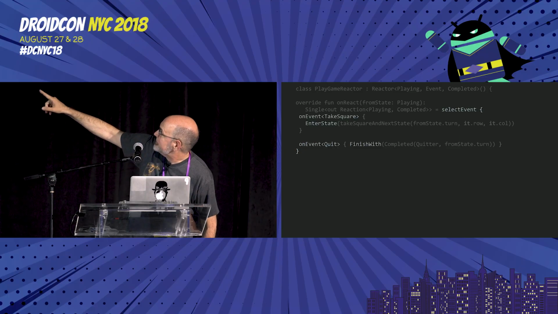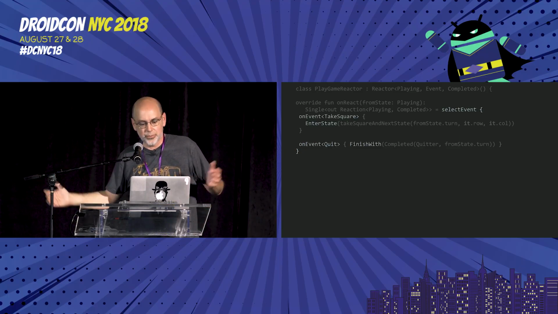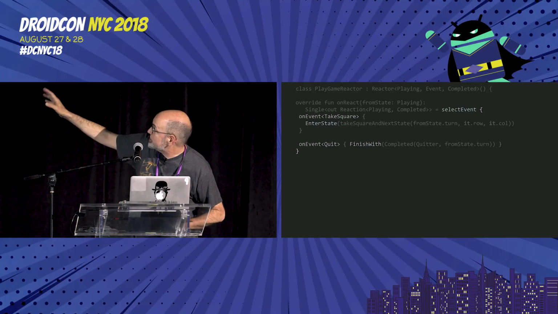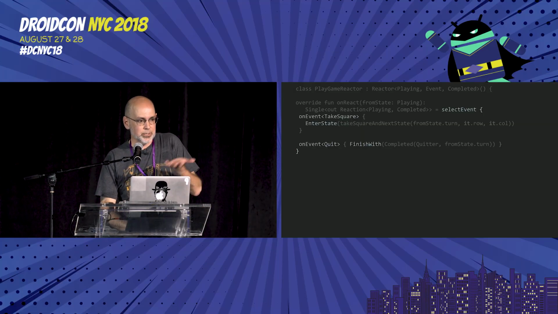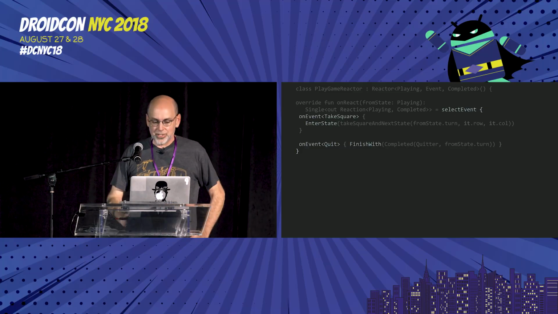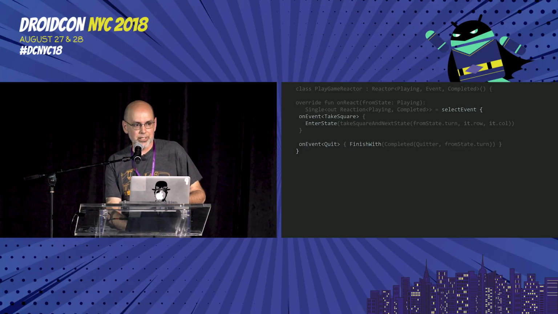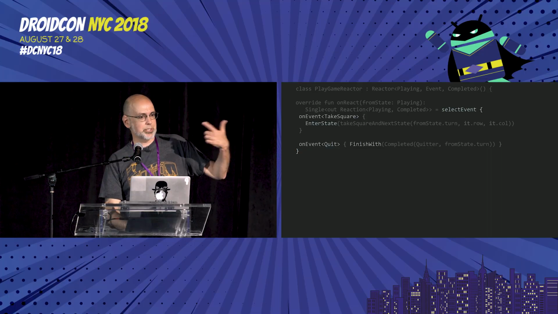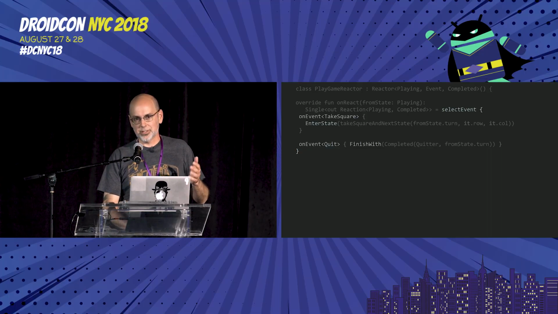And when that happens, if I get the take square event, I'm going to enter state and call the same take square method that we had before, or I'm going to finish with I completed as a quitter, and that's it. So this much code, that actually is our complete reactor. Our port is done. I don't have to be thinking about behavior relays and subject relays. I don't have to download Jake's library directly. I'll get it transitively.